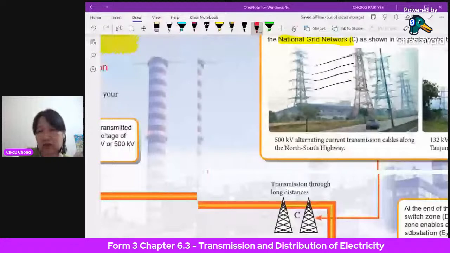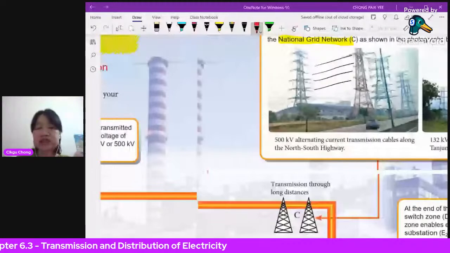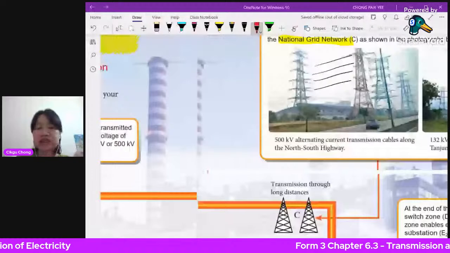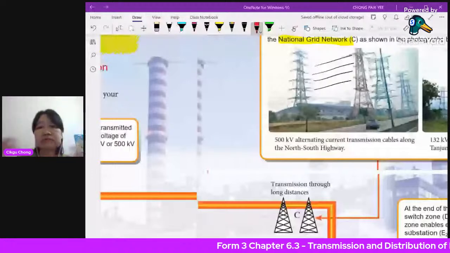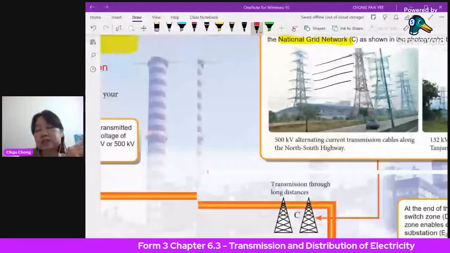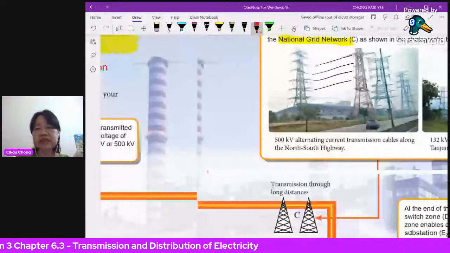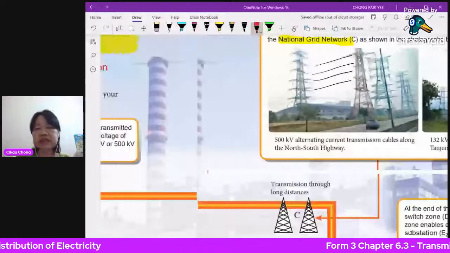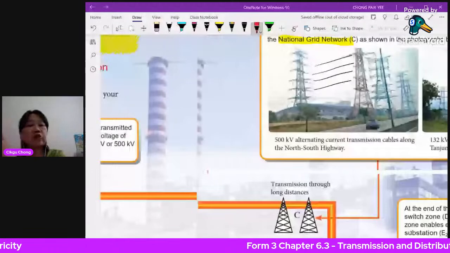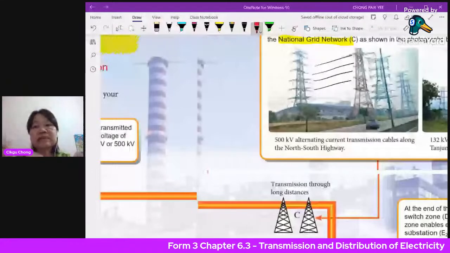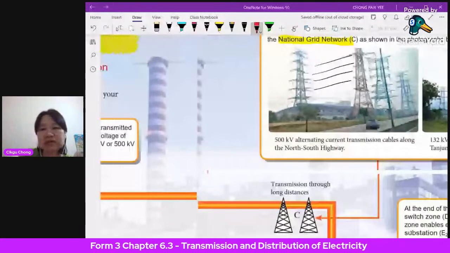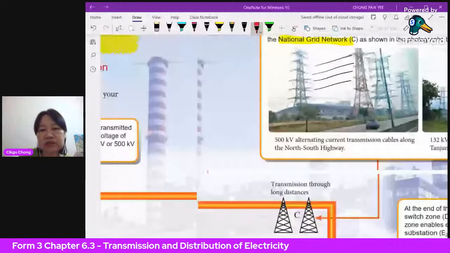This energy in the form of electrical energy is not 100% electrical. It could be turned into heat, or something else. So when you transport it along long distances, some of the energy will be produced as heat. And as you know, heat will dissipate, it will spread out. So when it comes to where you want to have the electricity, some of the energy is already lost because it has turned into heat. The heat is your energy loss.